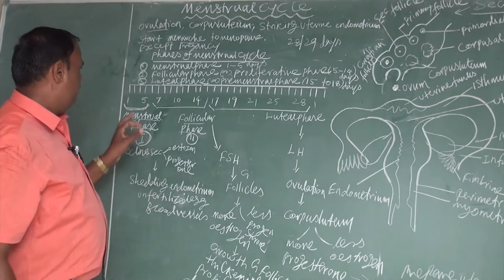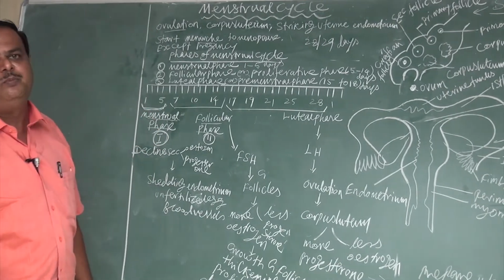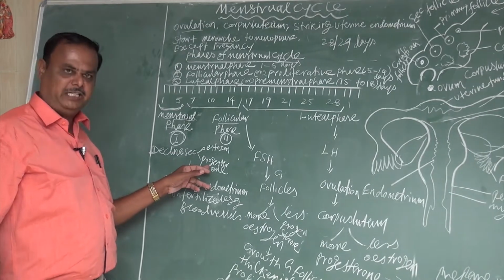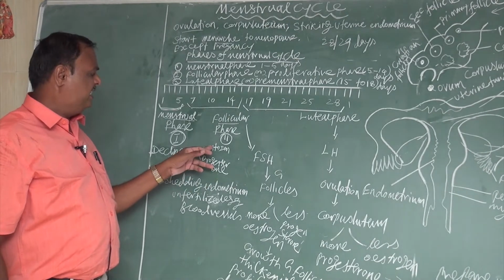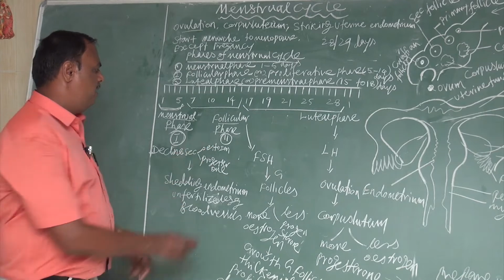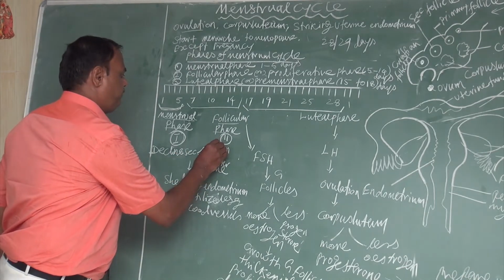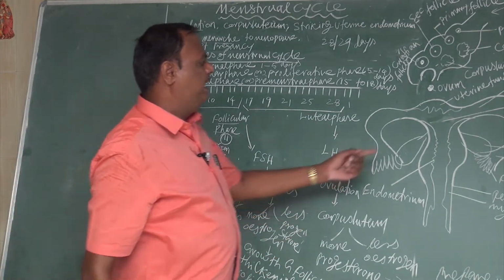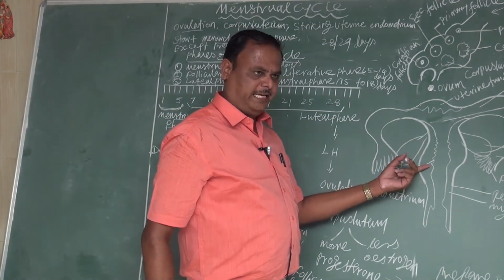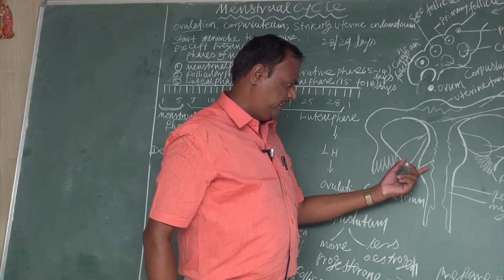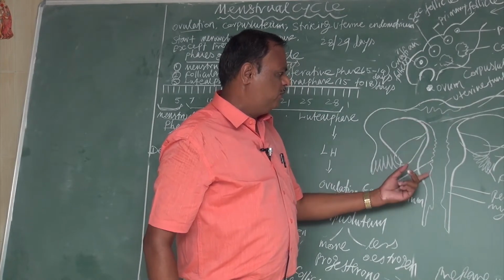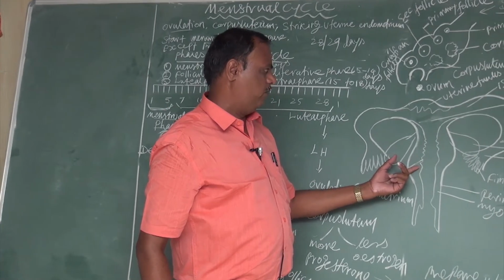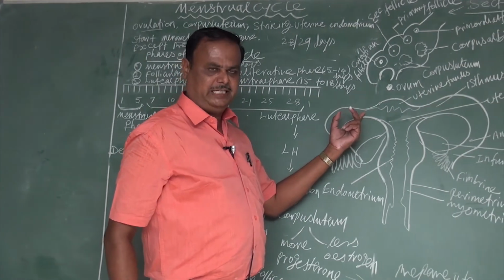The menstrual phase. During the menstrual phase, the secretion of estrogen and progesterone decreases completely. When the secretion of estrogen and progesterone declines, shedding of the uterine endometrium, the innermost layer of the uterus, begins. Not only the uterine endometrium is shed, but also the unfertilized egg.